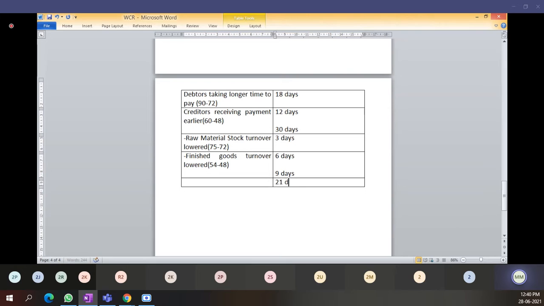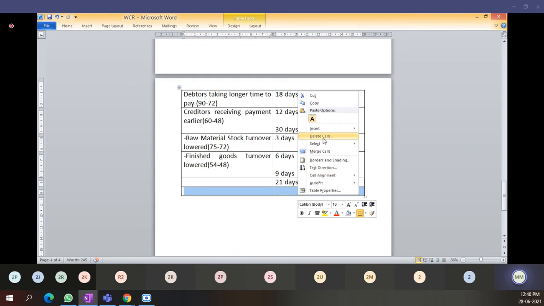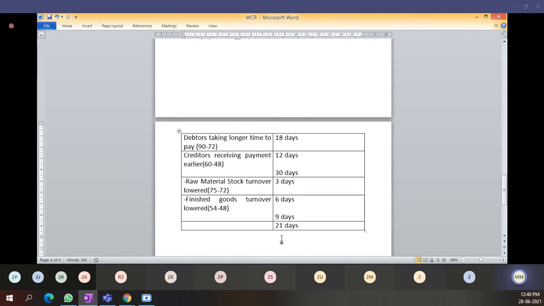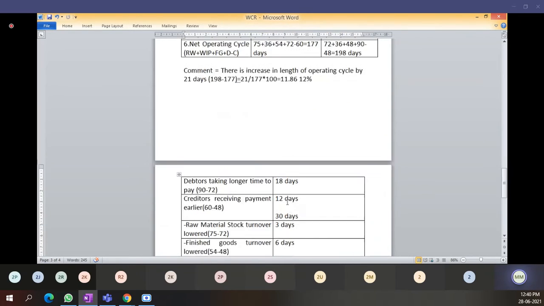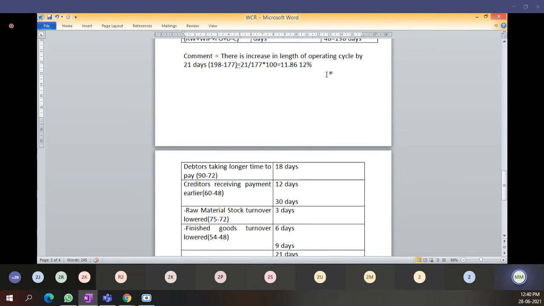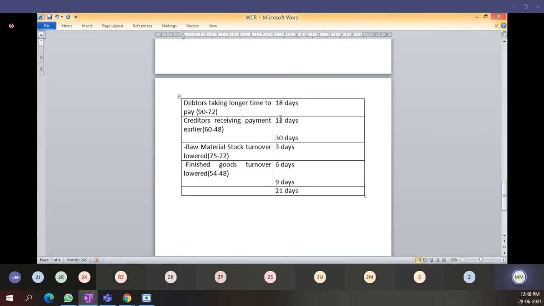From here, 21 days. We have calculated the 21 days directly, but where do we have to concentrate more? Where has our control gone wrong? Here debtors have increased, so we have to control debtors, and we have to avail more credit period from creditors. And raw material turnover is lower, which is good. For these two it is good, but these two are a concern for us. You getting my point, students?